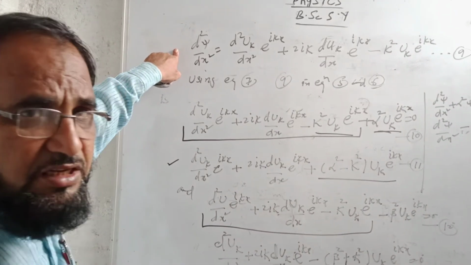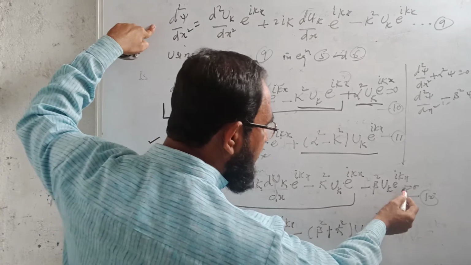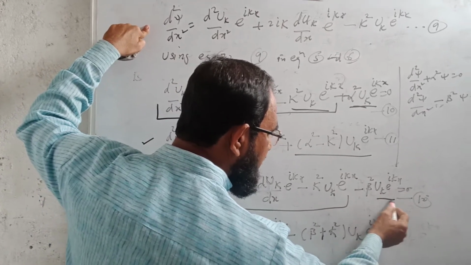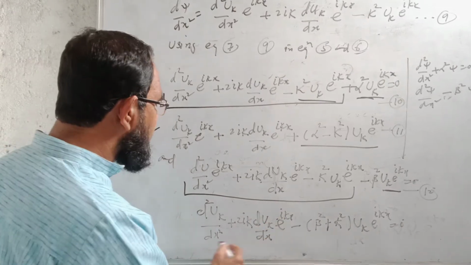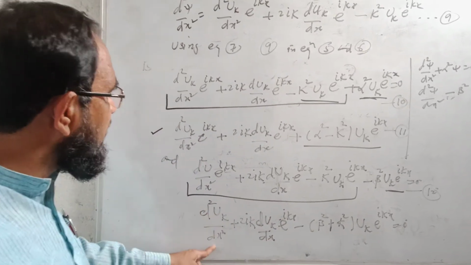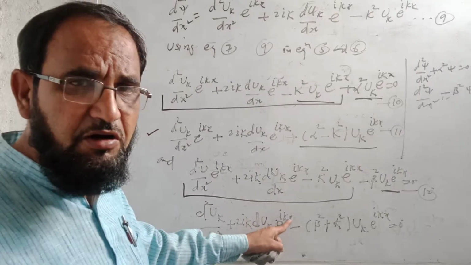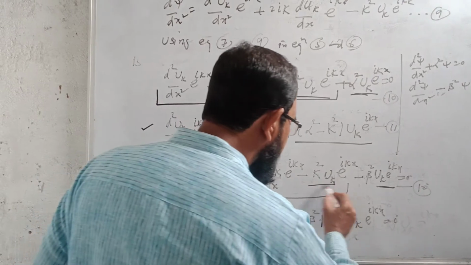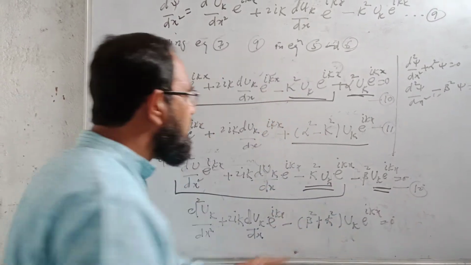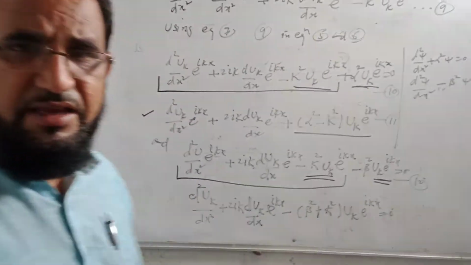This complete value is the value of d2 psi by dx square. I am substituting in equation number 6. Then minus beta square uk e raised to power ikx, this is the value of psi. So after simplification I will get d2 uk upon dx square plus 2 ik duk upon dx e raised to power ikx minus, I will take minus sign common from these two terms, so plus beta square plus k square uk e raised to power ikx.